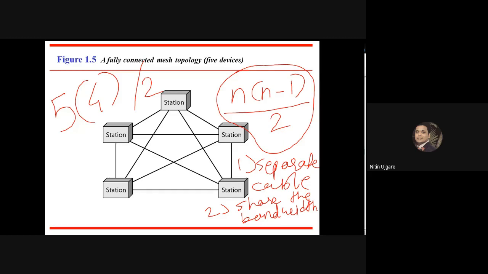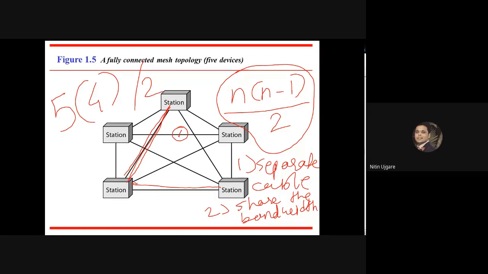Okay, so I can use 2 different cables for full duplex mode, or I will share this existing bandwidth of this black solid line. Let's say this is link 1.